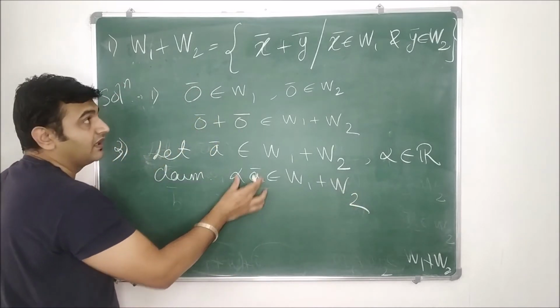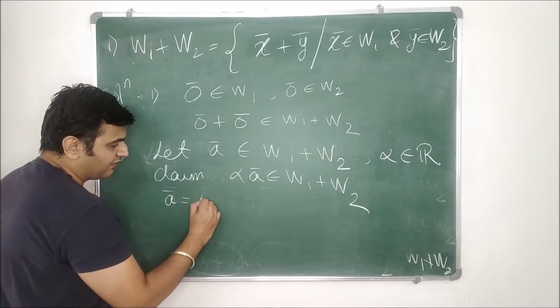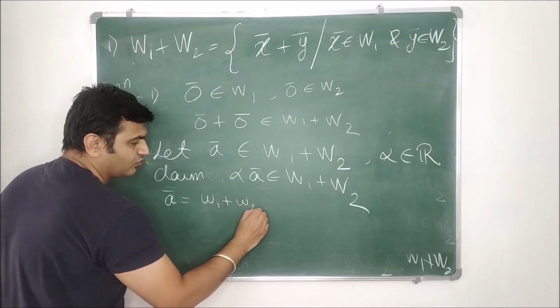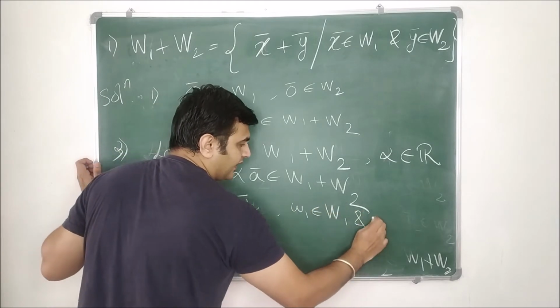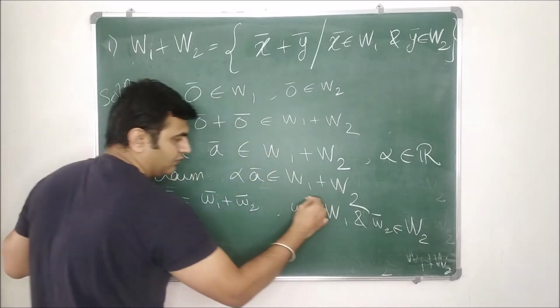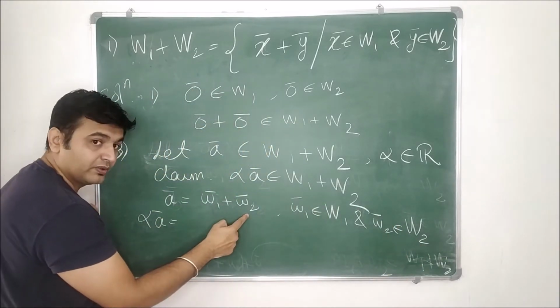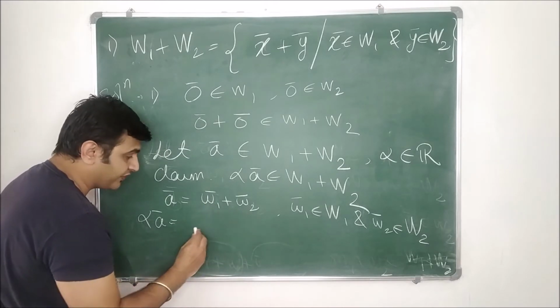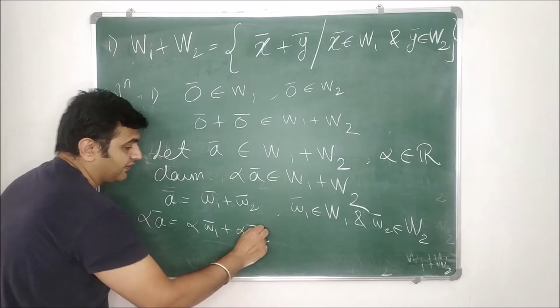So alpha into A bar should be of this form. How will A bar look? A bar will be of the form w1 plus w2, where w1 is in capital W1 and w2 is in capital W2. Now what will be alpha into A bar? It is alpha into w1 plus w2. Again by distributivity, this is alpha into w1 bar plus alpha into w2 bar.